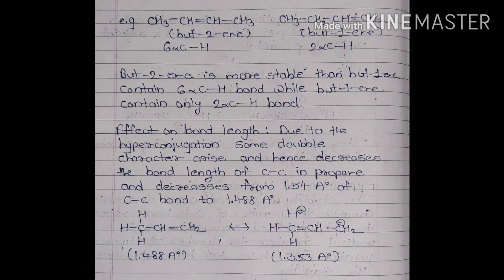In the last application, we see the effect on bond length. Due to hyperconjugation, some double bond character arises and hence the bond length of the carbon-carbon bond in propene decreases from 1.54 angstrom to 1.488 angstrom. We have seen one example also, and all of this is about hyperconjugation.